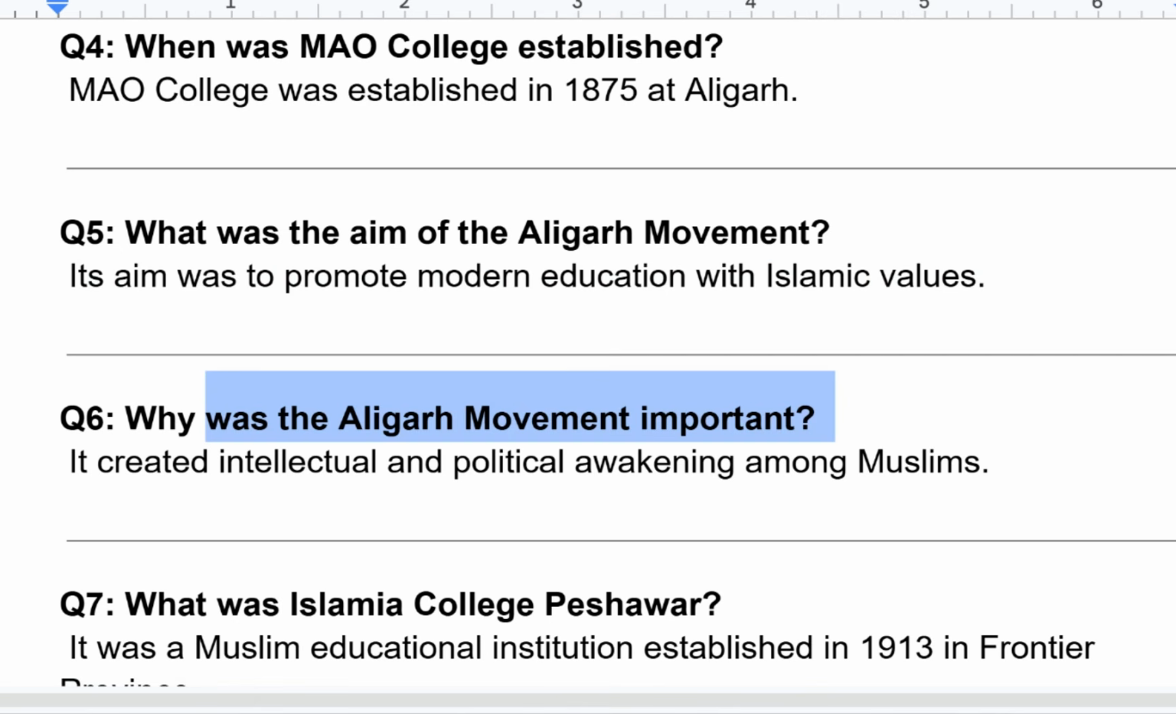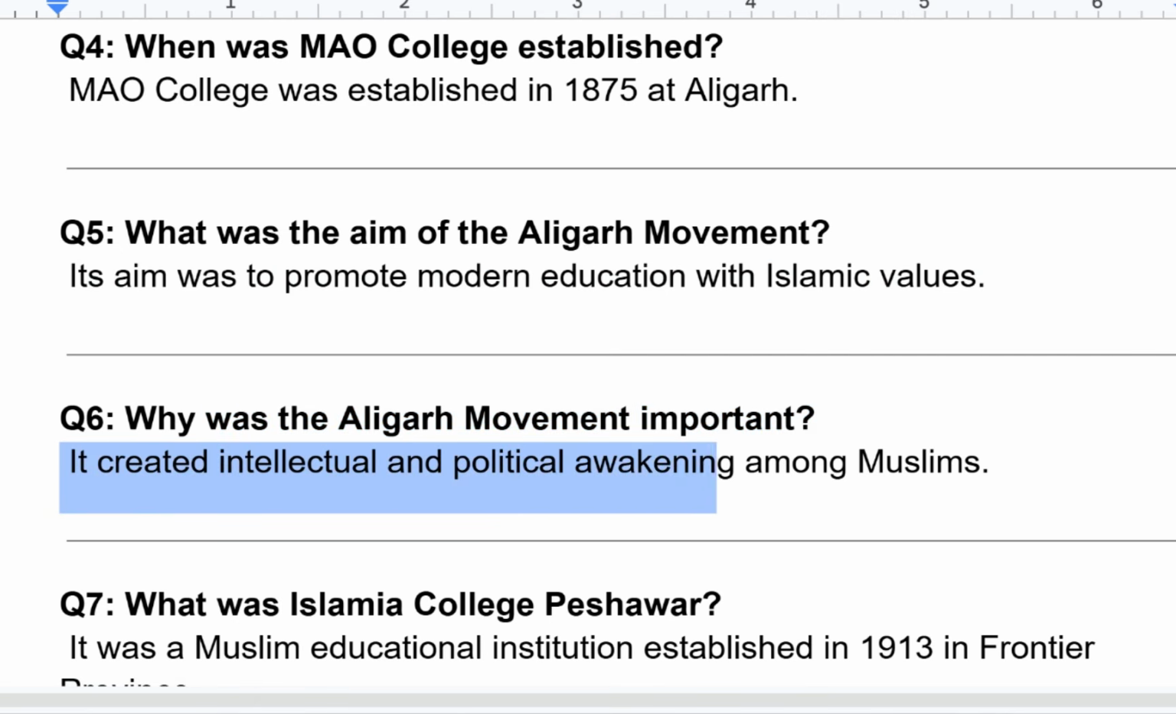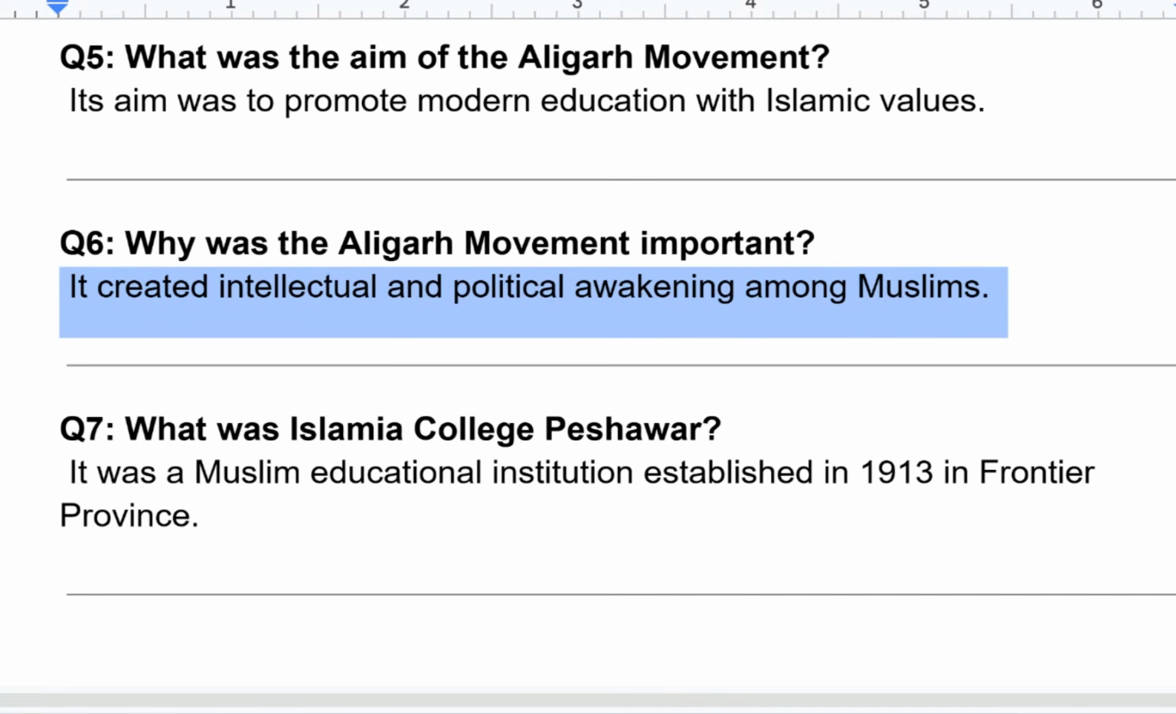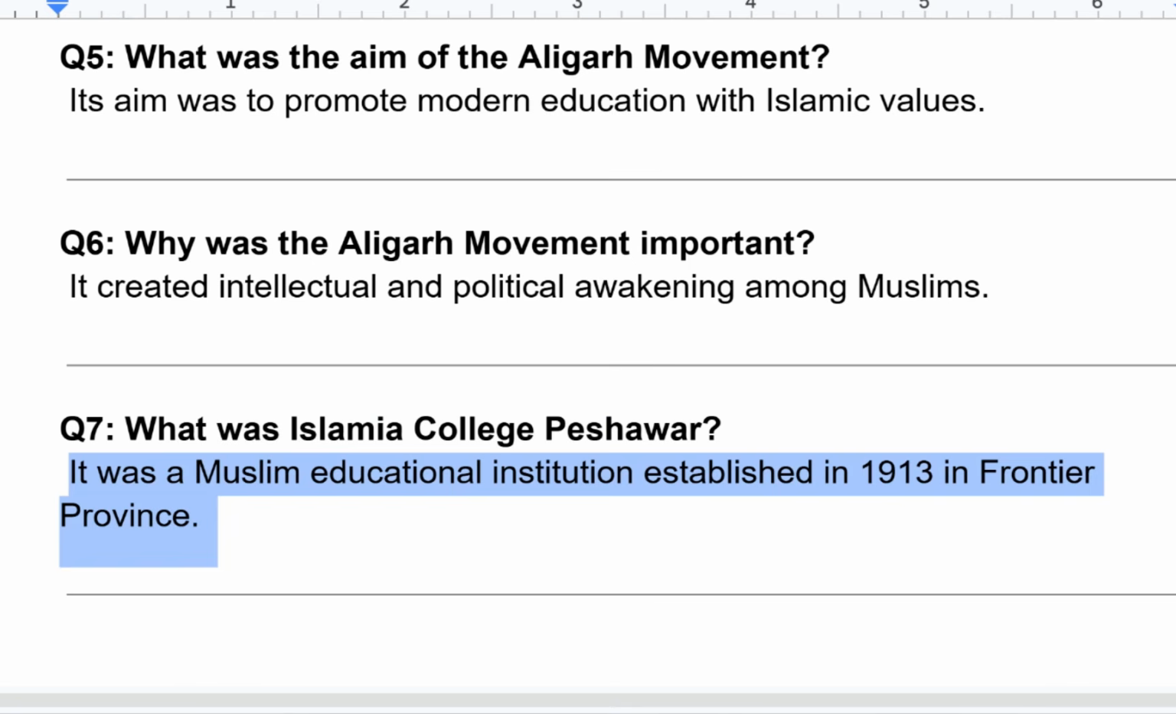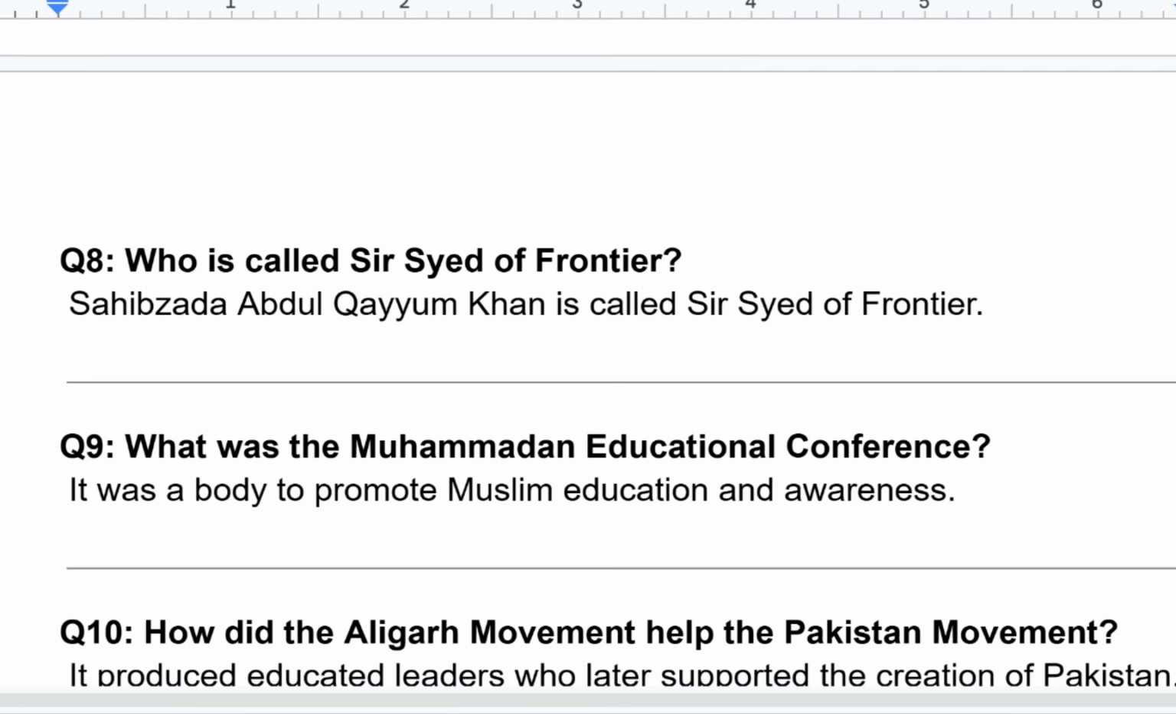Why was the Aligarh movement important? It created intellectual and political awakening among Muslims. What was Islamia College, Peshawar? It was a Muslim educational institution established in 1913 in Frontier Province.